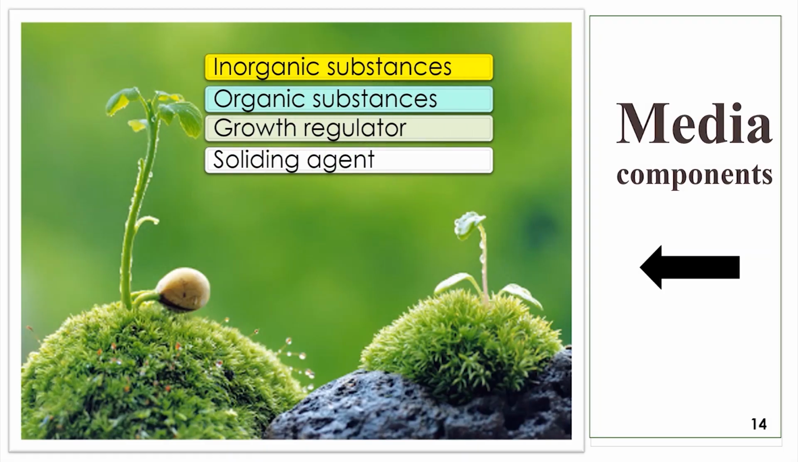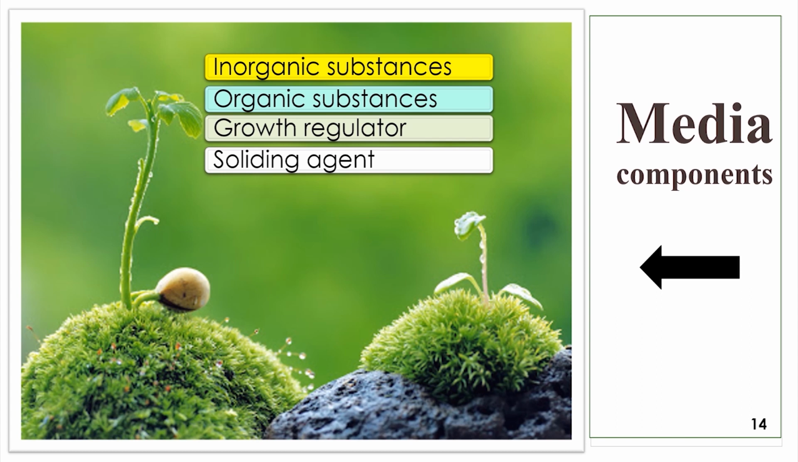Okay, let's talk about media components next. Plant tissue culture media should generally contain some or all of the following components. Inorganic substances such as macronutrients and micronutrients. The macronutrients are nitrogen, phosphorus, potassium, calcium, magnesium, and sulfur. The essential micronutrients for plant cell and tissue growth include iron, manganese, zinc, boron, and molybdenum.